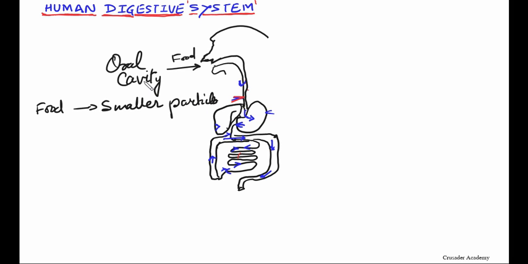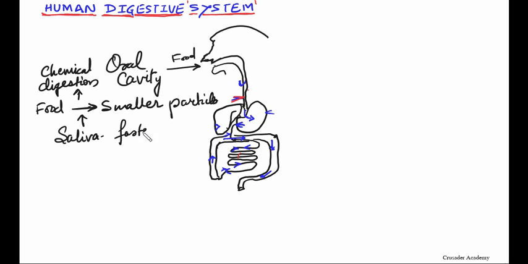To make it easier, the saliva from the mouth mixes, and this leads to a chemical process, or simply chemical digestion, which leads to smaller particles of food. This saliva helps in breaking down food and in chemical digestion at a faster rate.